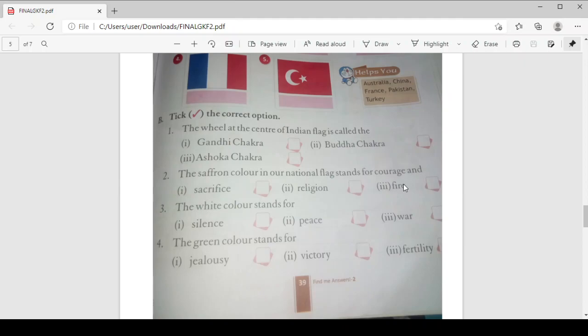So number 1, 3; number 2, 1; number 3, 2; number 4, 3. Hope you all have done this. So this is regarding our national flag, and it is also known as a tricolor. Three colors: saffron, white, green. Saffron for sacrifice, white for peace, and green for fertility, prosperity.